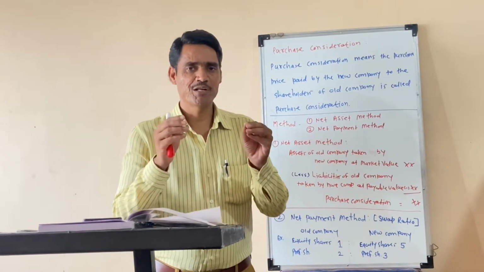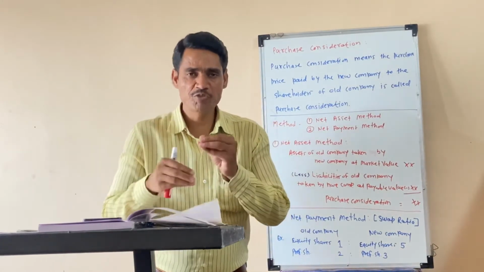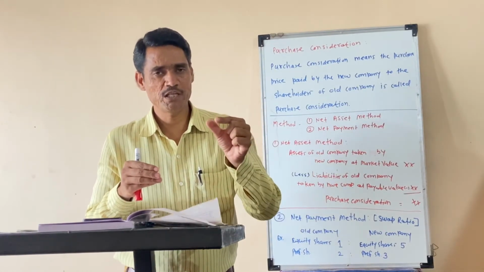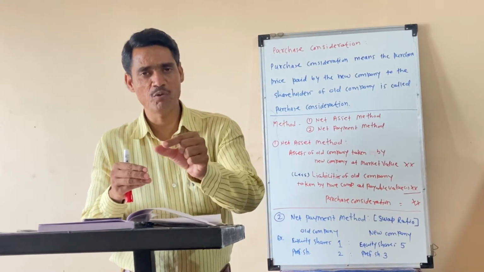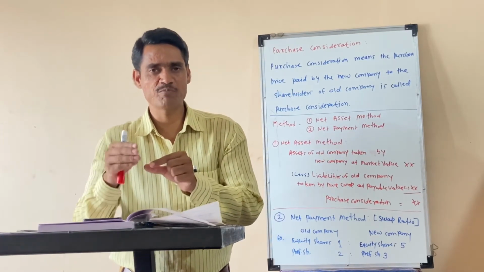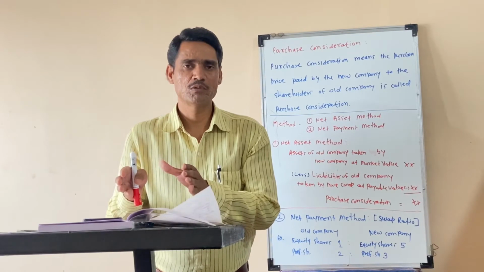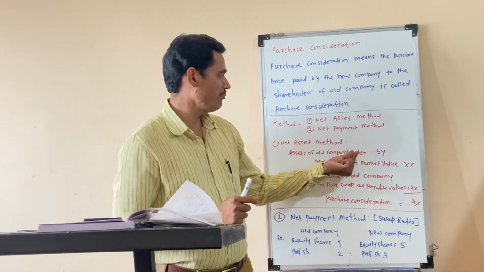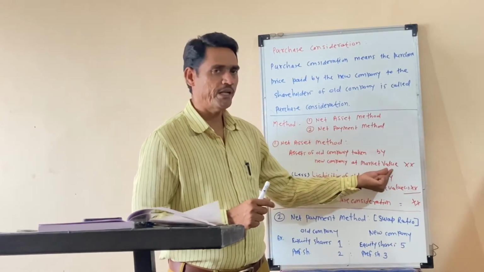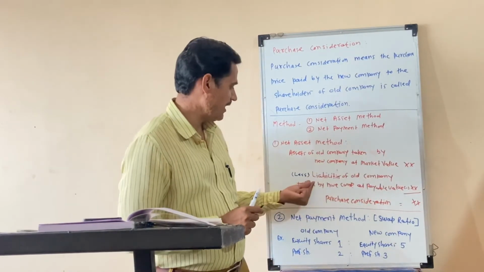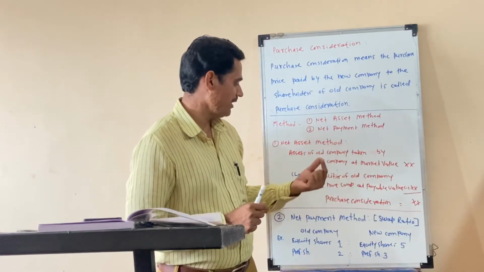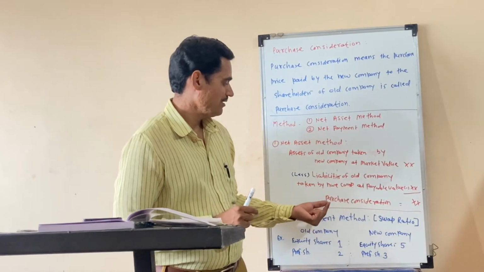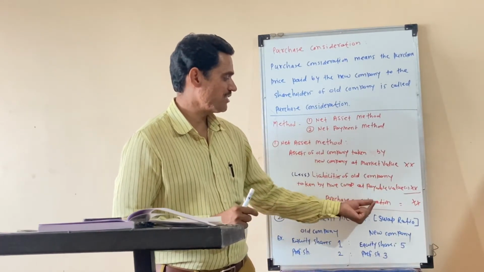It means purchase consideration comes from two values: asset value as per market value, less liabilities as per payable value. Assets of the old company taken by the new company at market value, less liabilities of the old company taken by the new company at payable value, gives the purchase consideration.